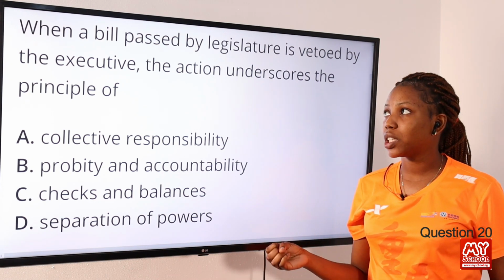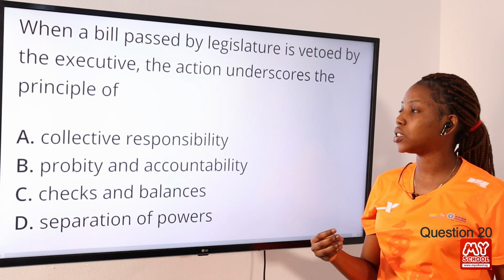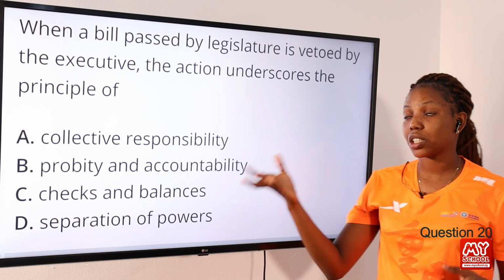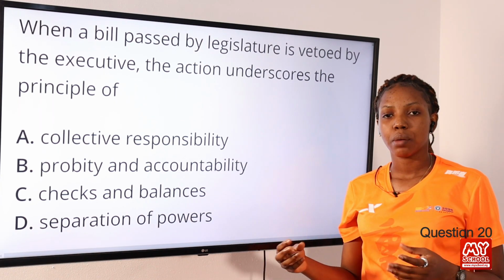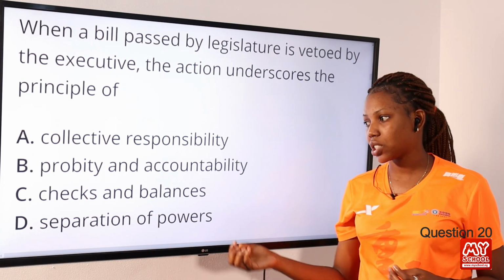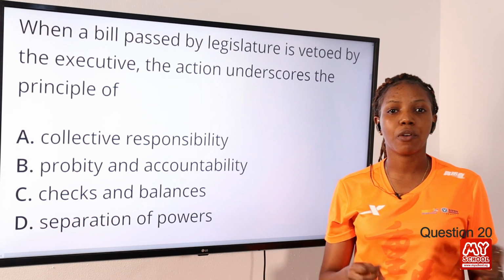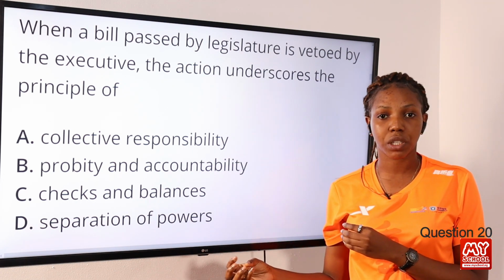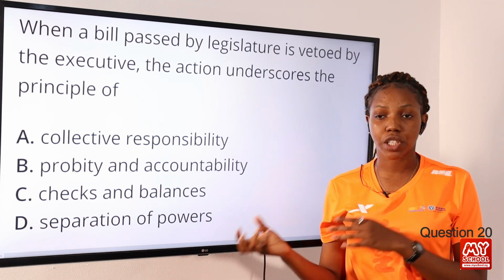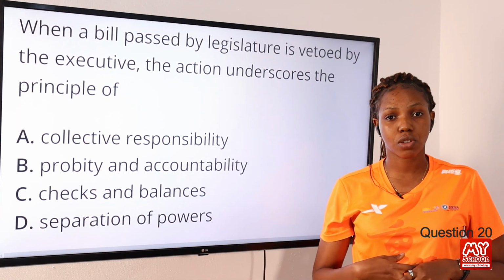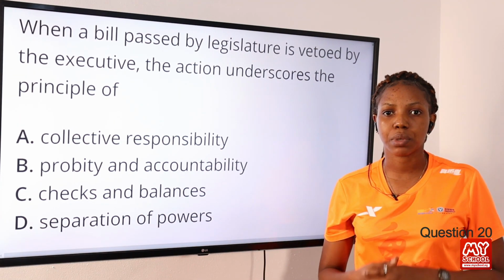Now the question says when a bill passed by a legislature is rejected by the executive, this action is supported by what principle or what theory? That is checks and balances. Checks and balances emphasizes the power of any organ of government to check the activities of others. So the answer to this question is option C, checks and balances.